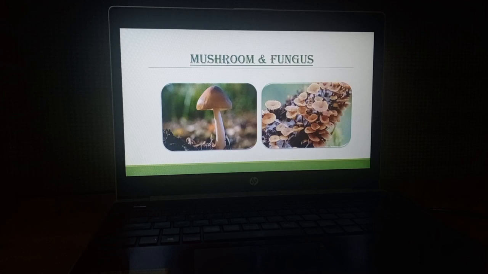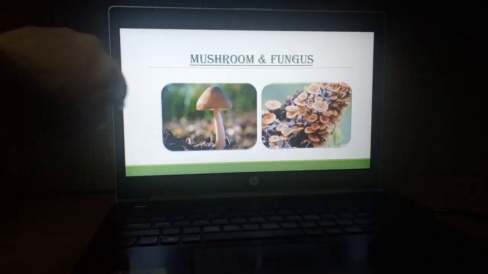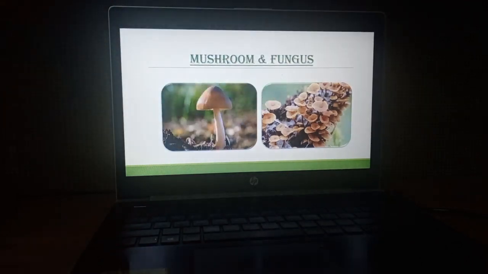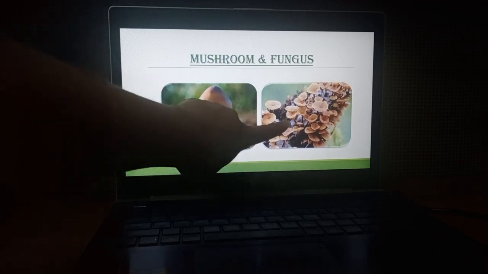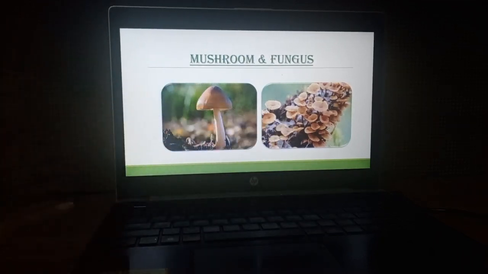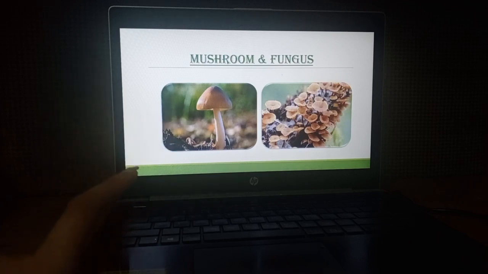So actually these are the fungus or molds. Okay, so they derive their food from dead and decaying matter. They are plants, but they don't go through the process of photosynthesis.